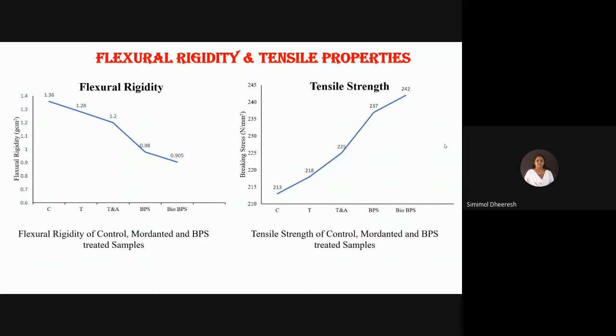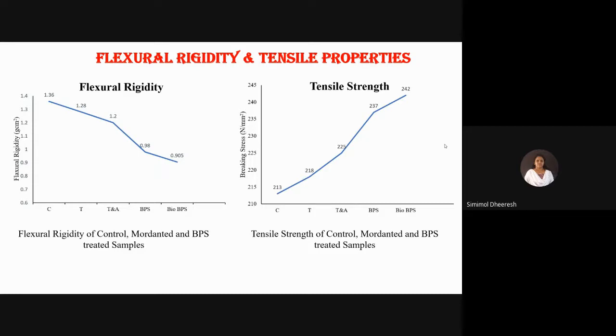Flexure rigidity and tensile strength: the flexure rigidity of the untreated sample decreases after treatment, hence the fiber becomes soft and strong.